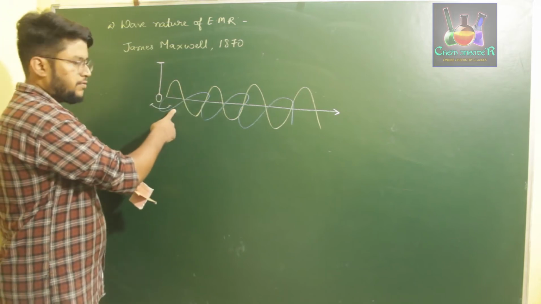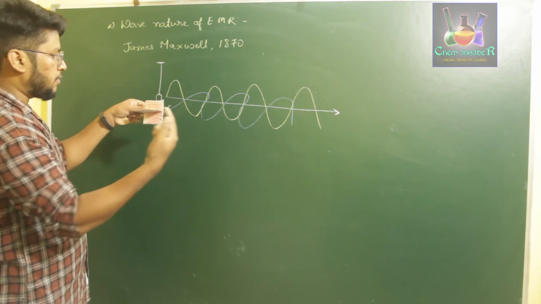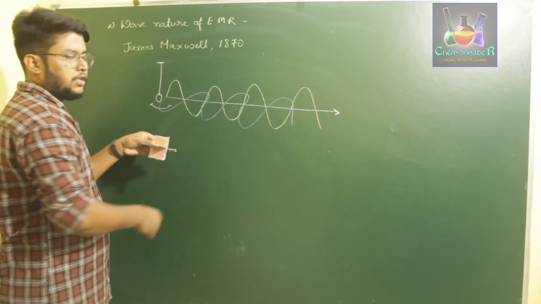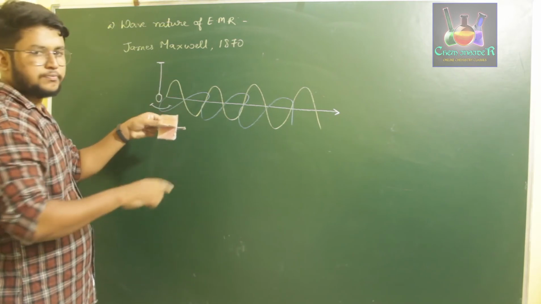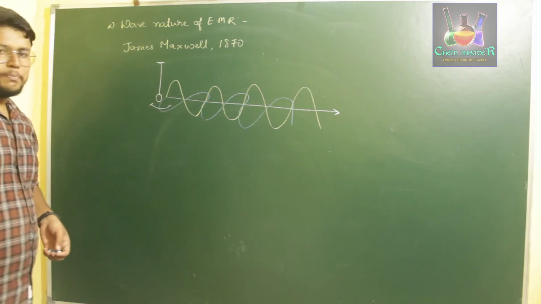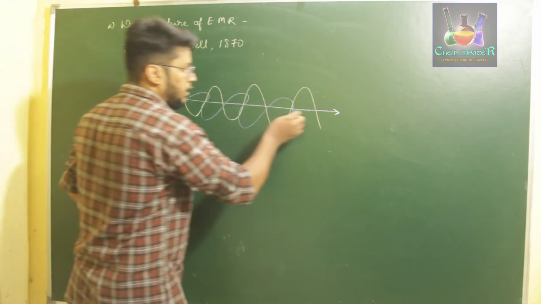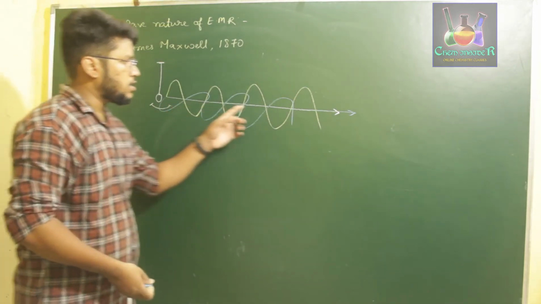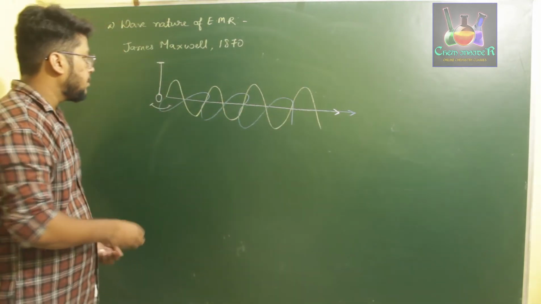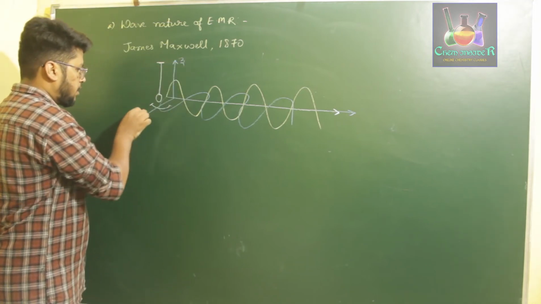The blue one which I have written is oscillating in forward and backward motion, and the one which I have written in yellow is oscillating in upward and downward direction. These 2, which are perpendicular to each other, were found to be perpendicular to the direction of the oscillating atom. If you consider this as the direction of the oscillating atom, this will be our z-axis and this will be our y-axis.